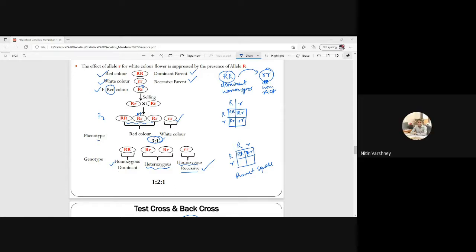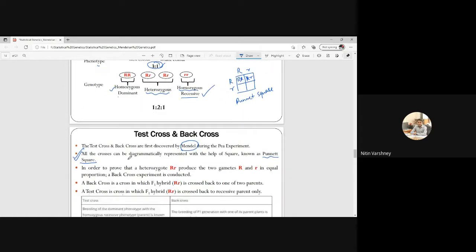Please mute your mic. Sheetal, please mute your mic. Okay, so this is known as Punnett square. Next is Sheetal, please mute your mic.